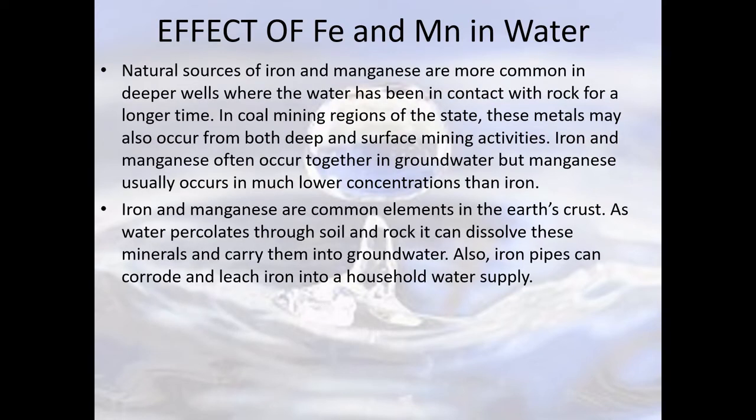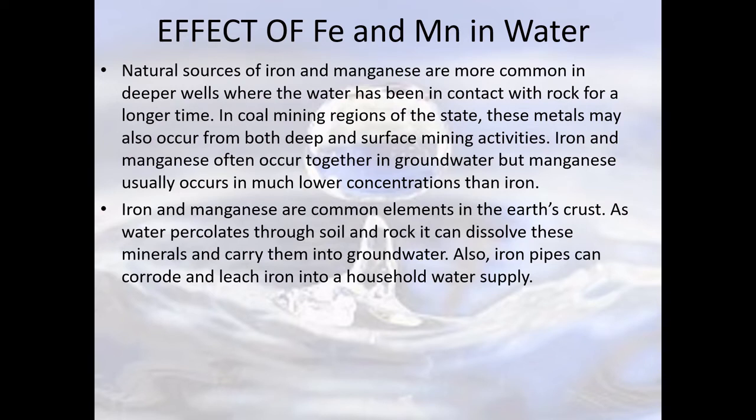Effect of iron and manganese in water. So far we have studied the problems we face with calcium and magnesium salts. But this one is going to be even more challenging, because in certain places you have iron and manganese in excess, especially in deeper wells where the water is in contact with rock for a longer time, and even in coal mining regions, where mining activities result in an excess amount of iron and manganese in water.